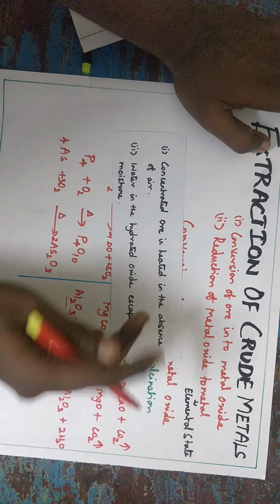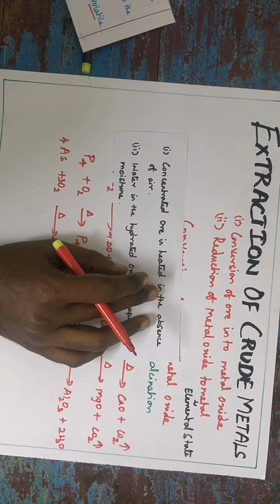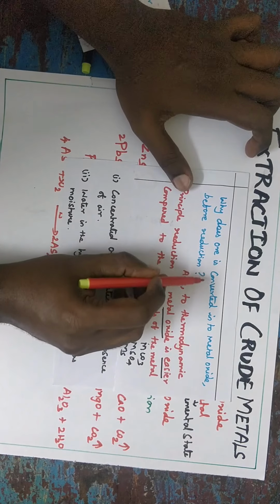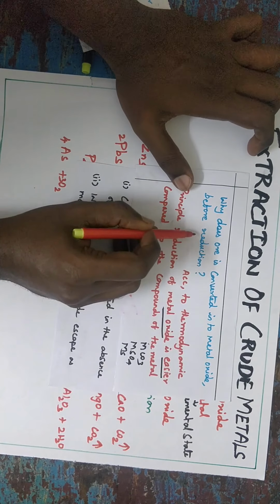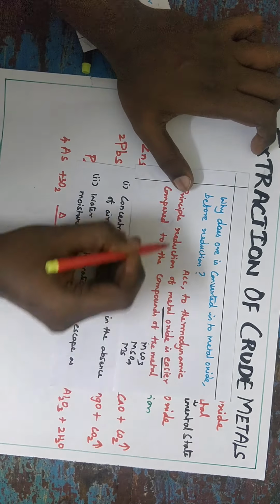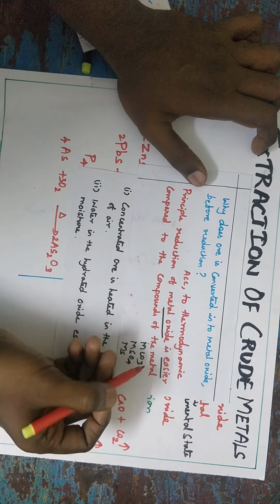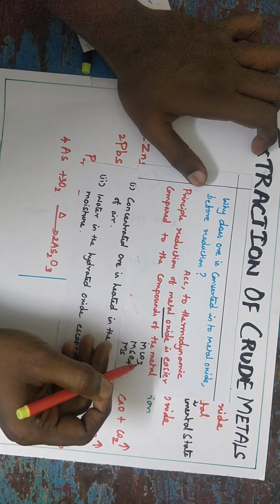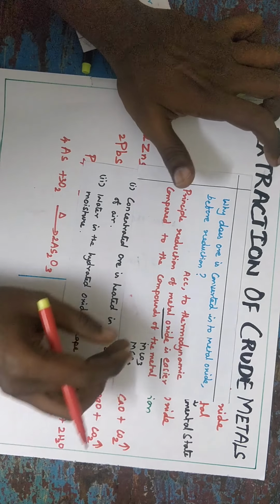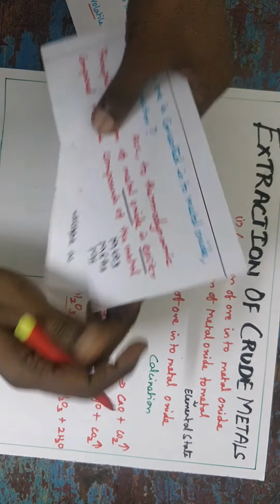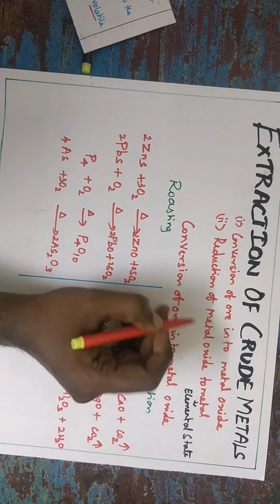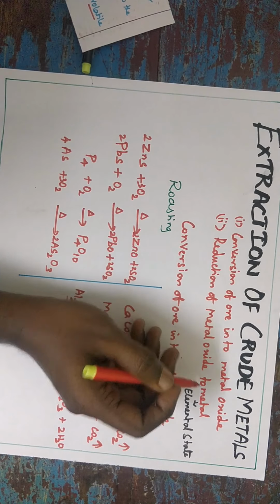Maybe, as I said, they will ask an application oriented question: why is ore converted into metal oxide before reduction? You mention the thermodynamic principle: reduction of metal oxide is easier compared to the compounds of the metal, that means metal carbonate or metal sulfate or metal sulfide. So the first step is over, conversion of ore into metal oxide. Next we will see reduction of metal oxide to metal.